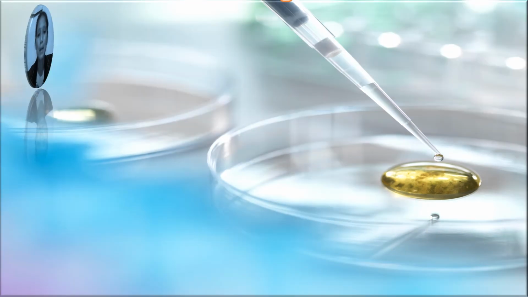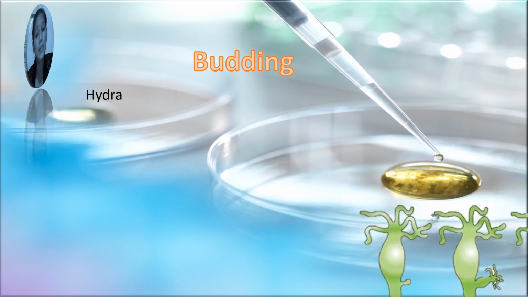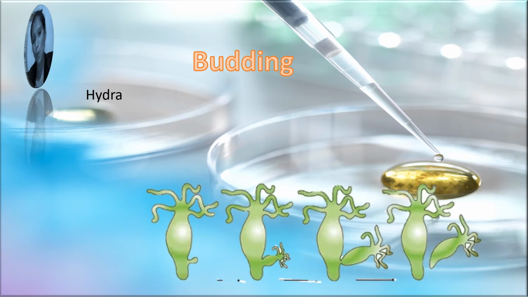Budding. Budding is the third type. Budding occurs in animals like hydra. In the case of hydra, an outgrowth called the bud is formed by repeated division of the regenerative cells of the body wall.